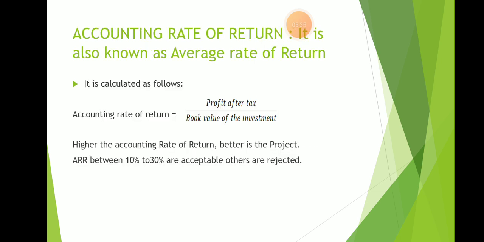Now, another non-discounting method is accounting rate of return. This is also known as average rate of return. It is calculated as accounting rate of return equal to profit after tax divided by book value of the investments. Higher the accounting rate of return, better is the project. ARR between 10 to